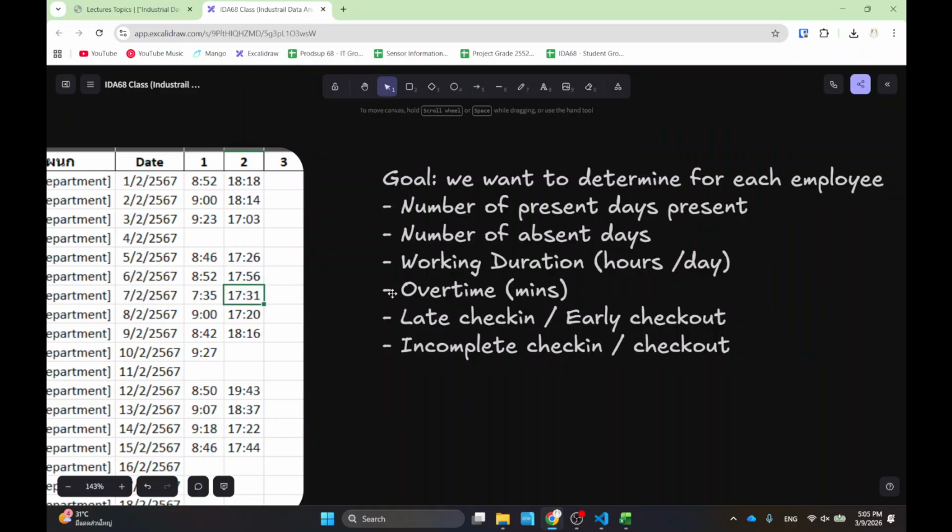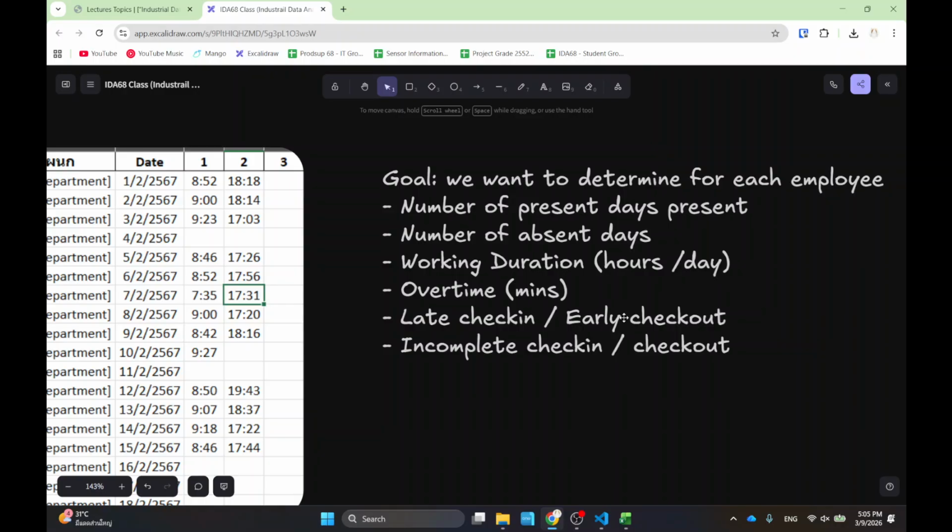And if sometimes they work later than usual, I want to calculate how much overtime they have in total per month, right? And sometimes they have late check-in and early check-out, so I want to know if this person usually comes in late or goes home early, okay?